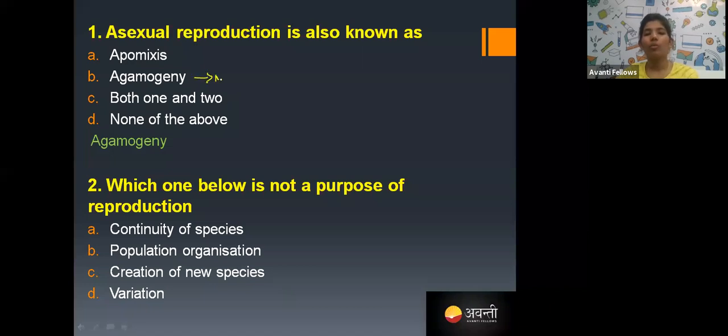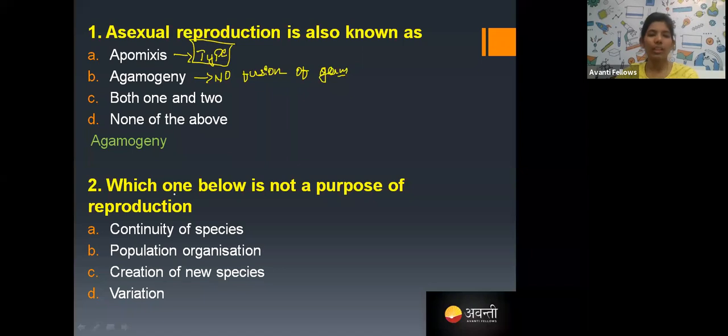Because there is no fusion of gametes. Right. So apomixis, which is a type of asexual reproduction, I can see. This is a type of asexual reproduction.